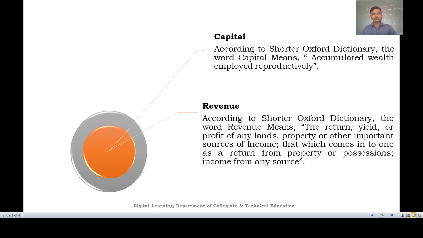So if the income is coming in the form of yield, or in the form of revenue, or in the form of profit, it will be considered as revenue. This is the simple definition for capital and revenue.